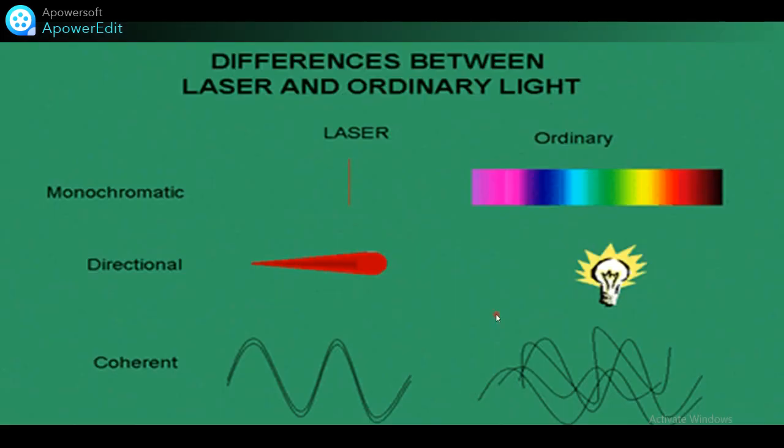How is laser light different from ordinary light? If you see, it is observed that laser is monochromatic in nature, but ordinary light has different colors. Laser is unidirectional, ordinary light has many directions. Laser is coherent in nature and ordinary source is incoherent in nature.